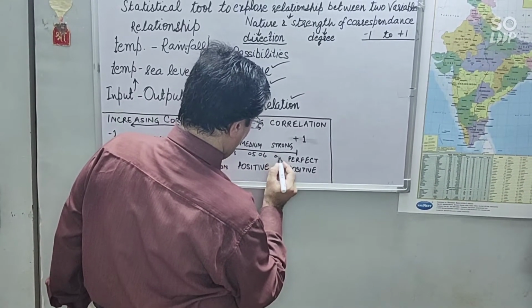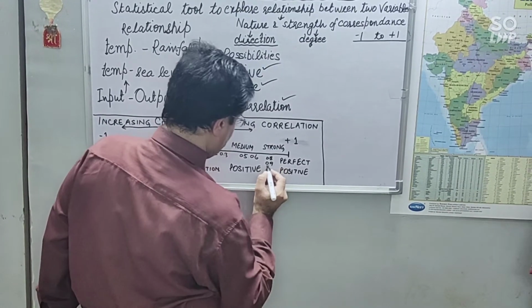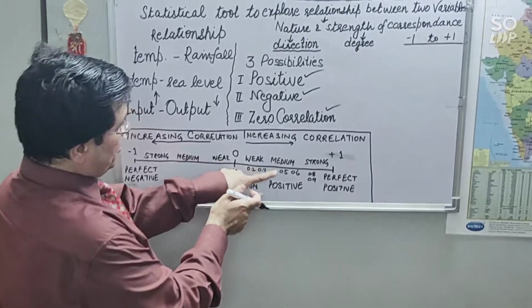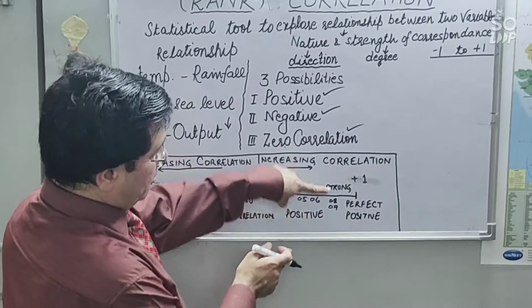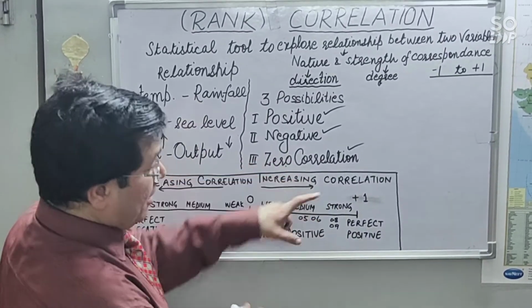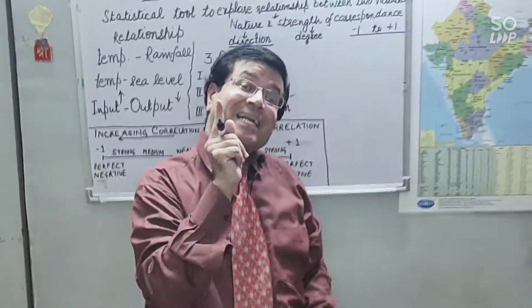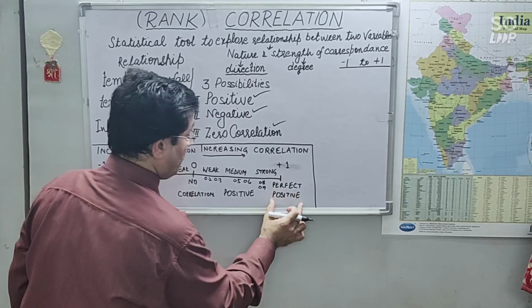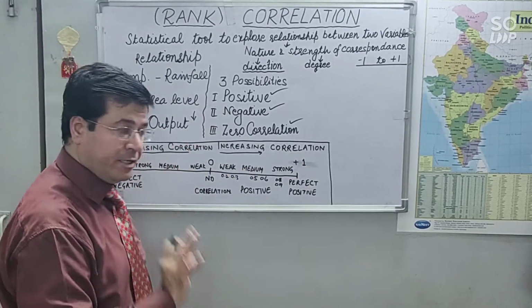So, weak positive correlation, medium positive correlation, strong positive correlation, and when the value is exactly +1, or you can say simply 1, it is perfect positive correlation, right?